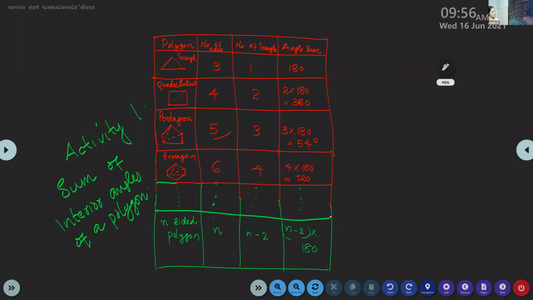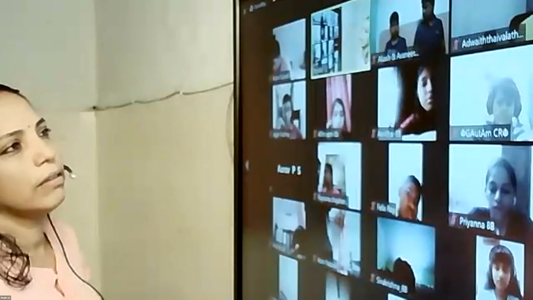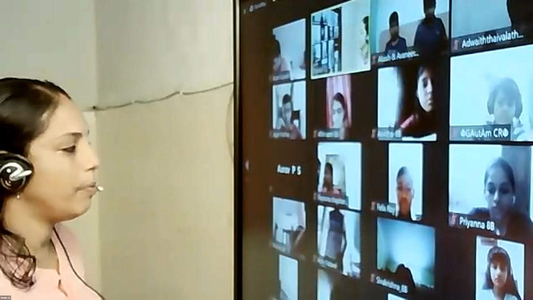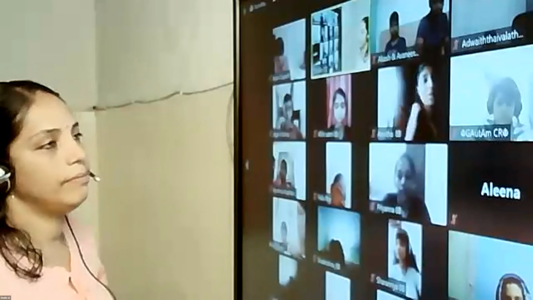So this is the formula for finding the interior angle sum. Naveen, will you tell what is the formula? Naveen? Sum of interior angles of a polygon, formula. Naveen should tell.